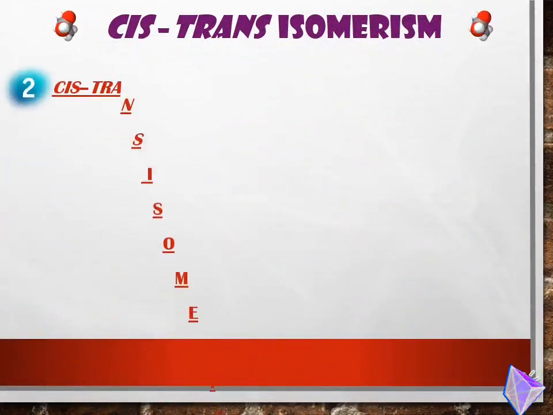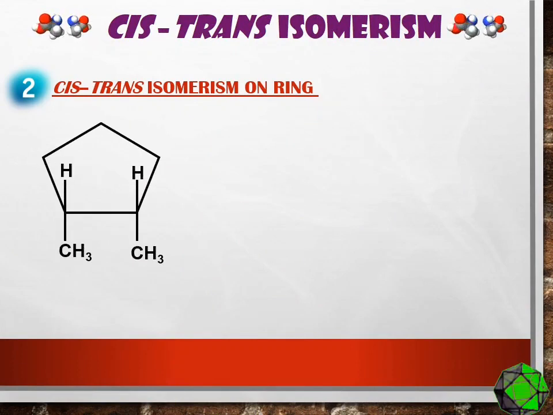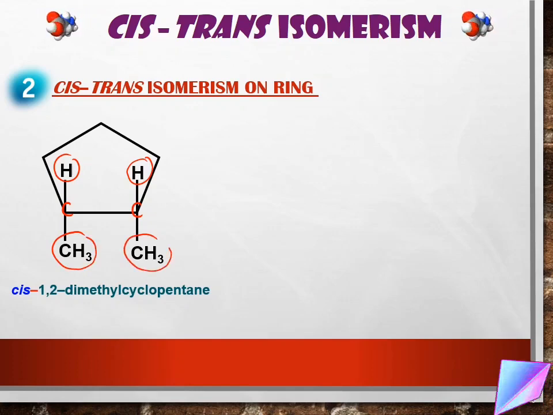Next, we are going to look at the cis-trans isomerism on rings. So here we have the example. This we call the cis isomer. Why, class? Yes, because look here, between these two carbons, the position of hydrogen here is on the same side, and the position of CH3 here is also on the same side.